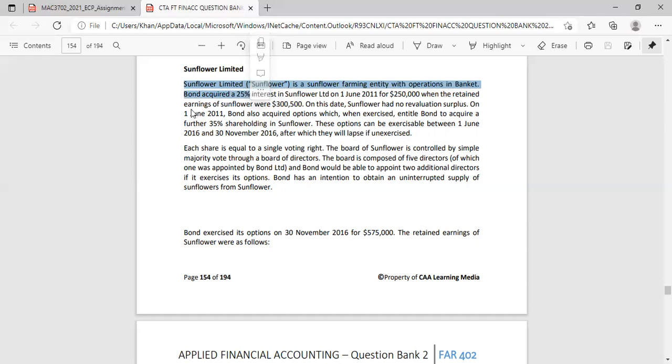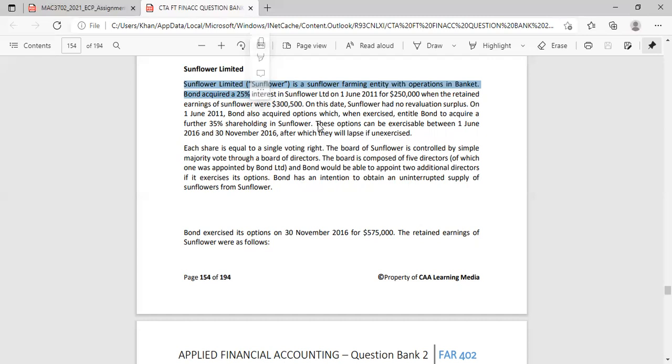But now they're telling us that on 1 June, we also acquired options, which is 35%. So when you say 35 plus 25, that gives you 60%. Generally, more than 50% means you have control. So we could either have an associate, meaning we have to equity account, or we have a sub, which means we have to consolidate. So we need to understand how options work.